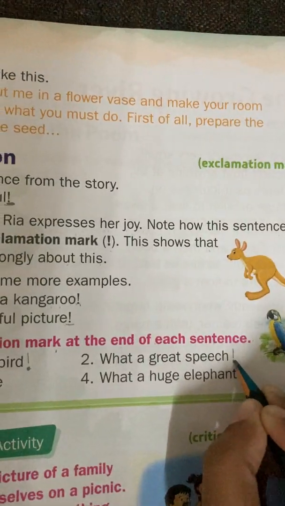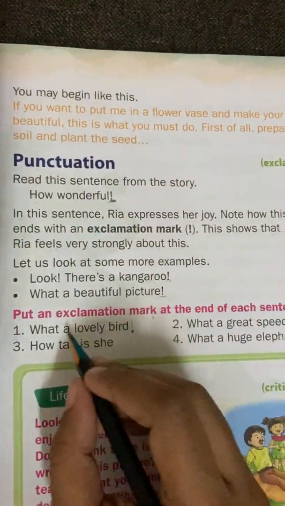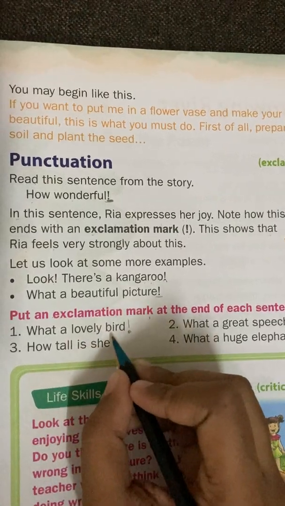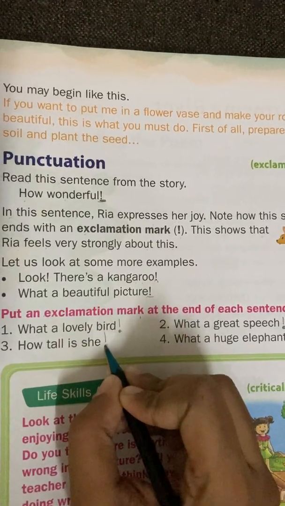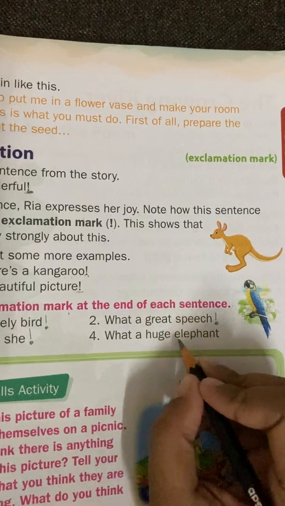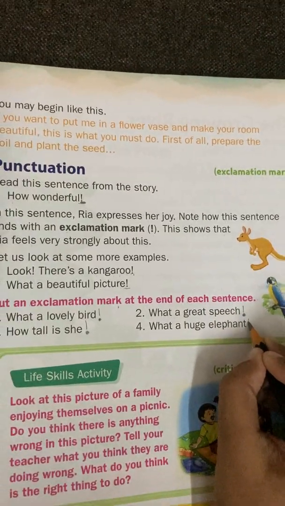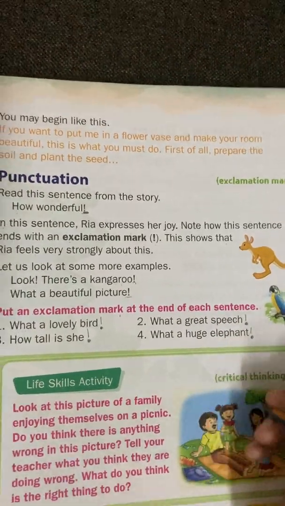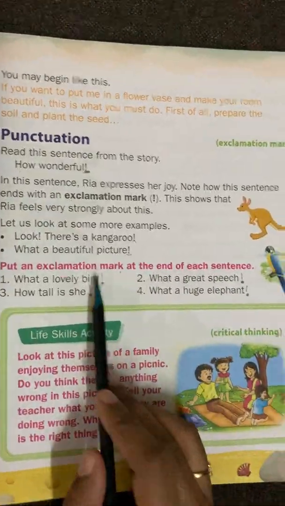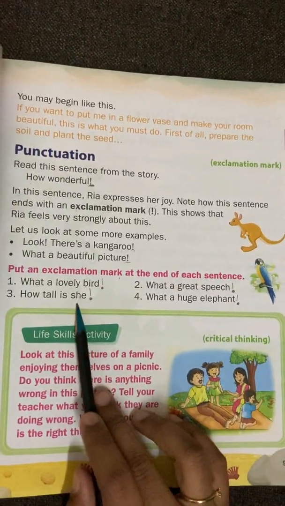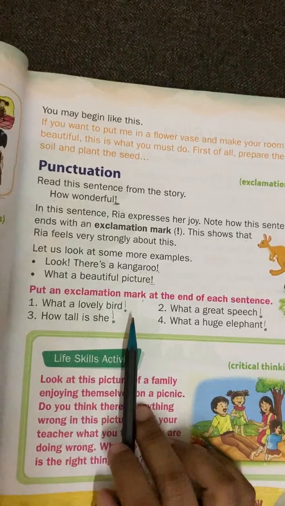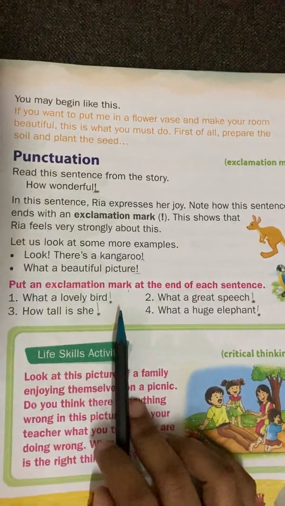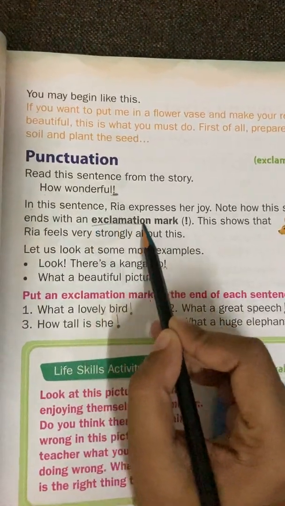So here also we are expressing our feeling. How tall she is! Here also an exclamation mark. What a huge elephant! So here we are expressing our feeling. Anytime we express our feeling, we have to keep the exclamation mark.